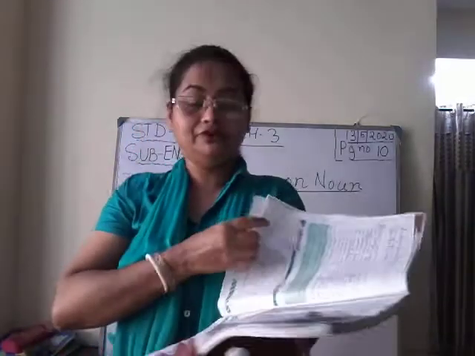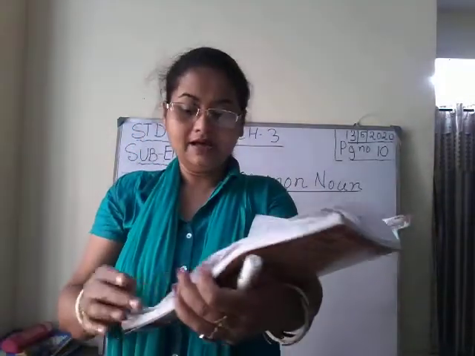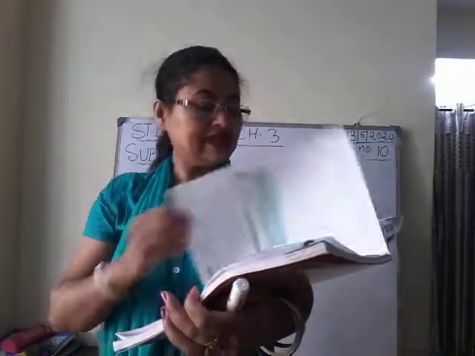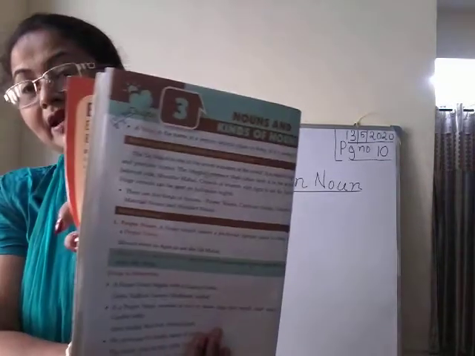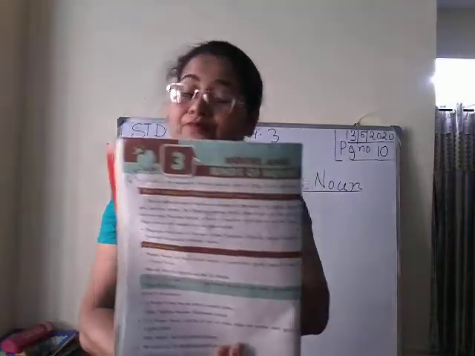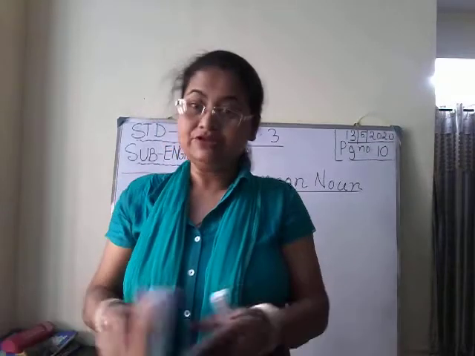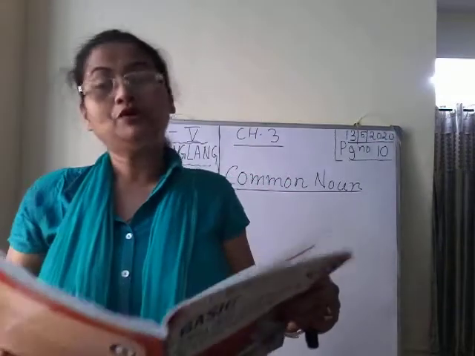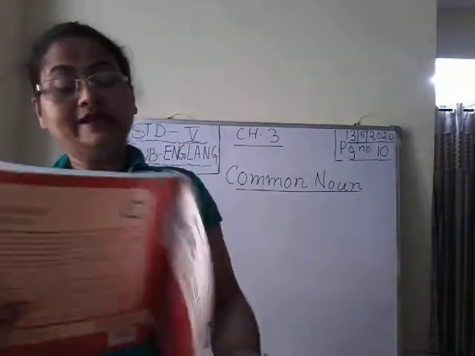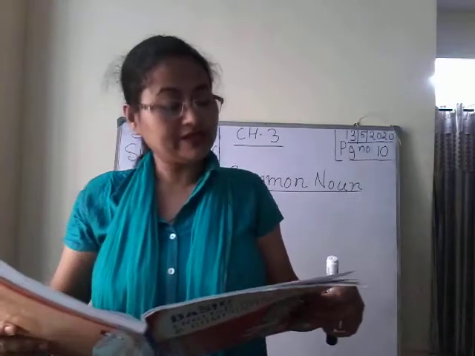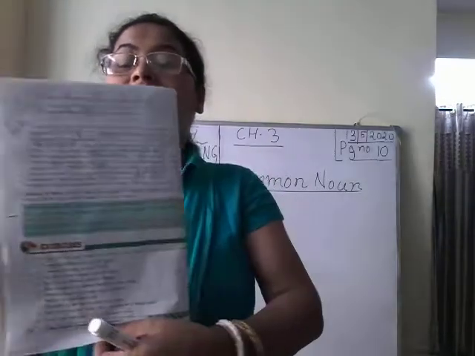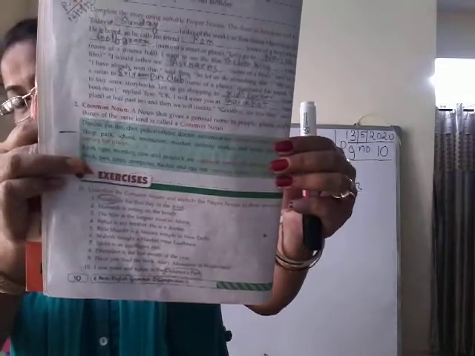And children, we were doing page number 10 in the previous class, and the chapter is the third chapter of your book, that is noun and its kind. Okay, noun and kinds of noun. In the previous classes we have completed proper noun, and today we will start with common noun. Now all of you open your book at page number 10.